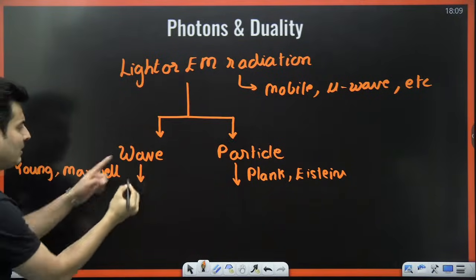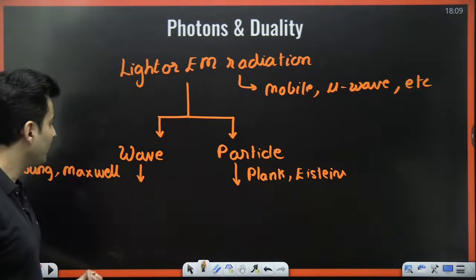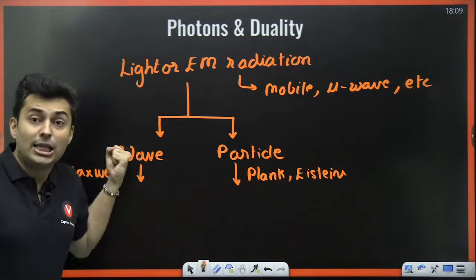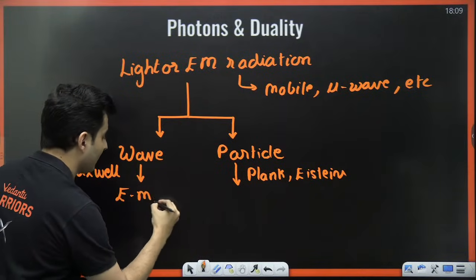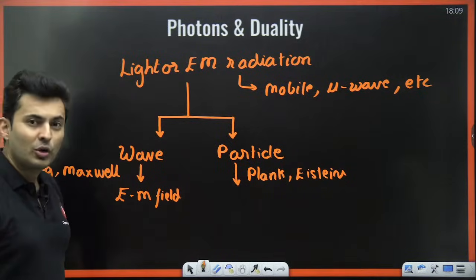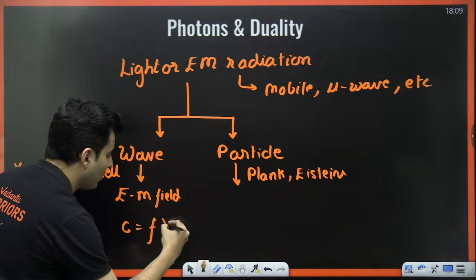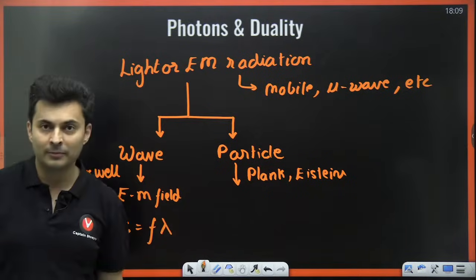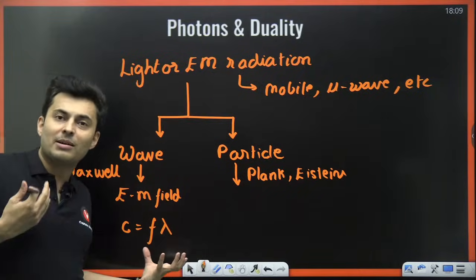So many people have explained wave behavior, so many other people have contributed in the particle behavior. And when I say light is a wave, it is an electromagnetic field wave. You can use this formula. Speed of light is frequency into wavelength. How many of you remember this formula? Even from chemistry or maybe some other chapter.